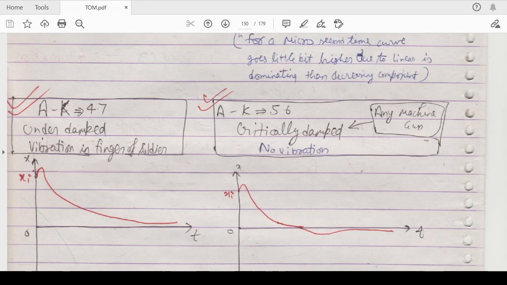These are two examples: your AK-47 gun was underdamped, so there was some vibration in the finger of the soldiers, so that's why there was some kind of error, or I will say there was some kind of hurdle. So they optimized it and converted the AK-47 into the AK-56, which is a critically damped machine. And there was no kind of vibration.